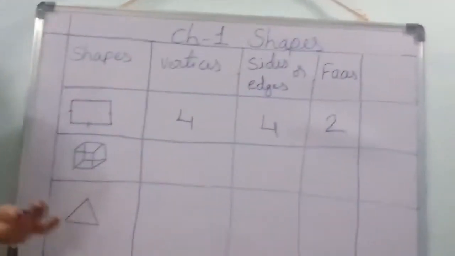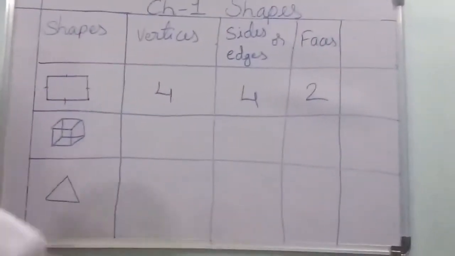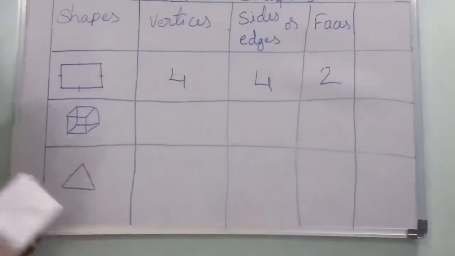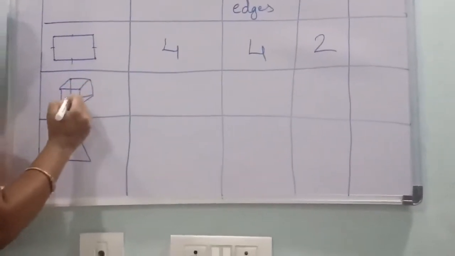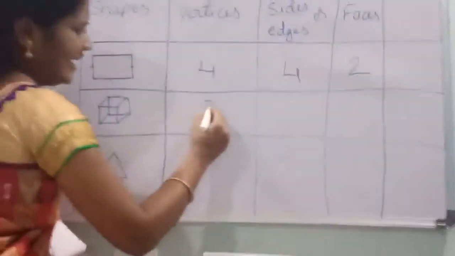Now, the cube. In the cube, how many vertices? 1, 2, 3, 4, 5, 6, 7, 8. 8 vertices.